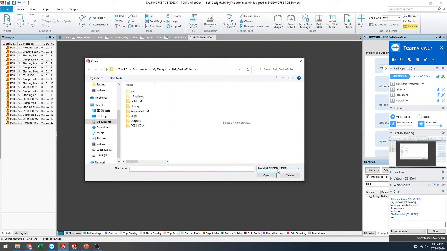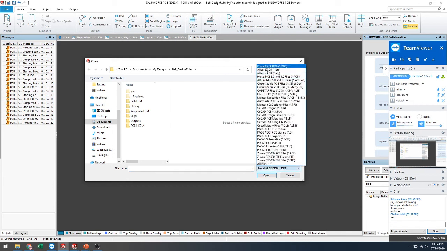So here if you see the Protel and Altium and all this kind of files, you can easily import it from the another format. Yeah, so OrCAD and PADS formats, Zuken, Altium Circuit Studio, this kind of format you can easily generate without any data losses.